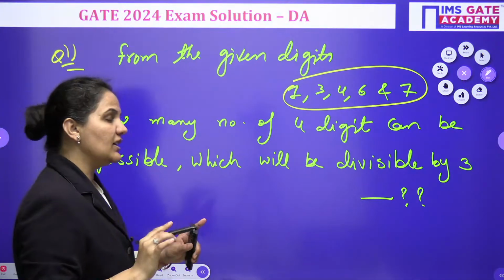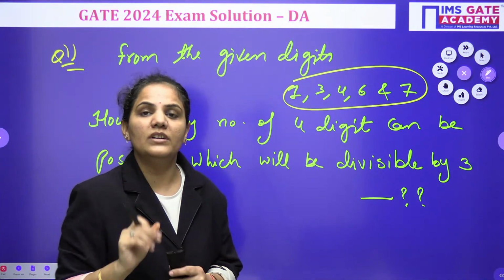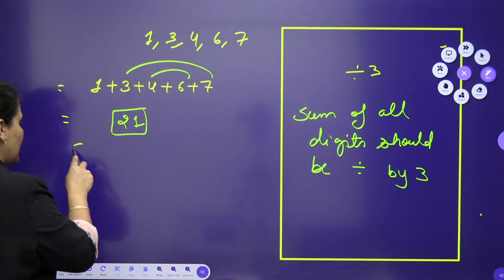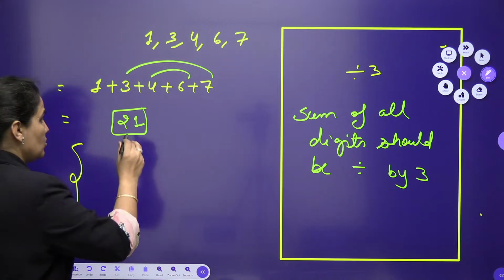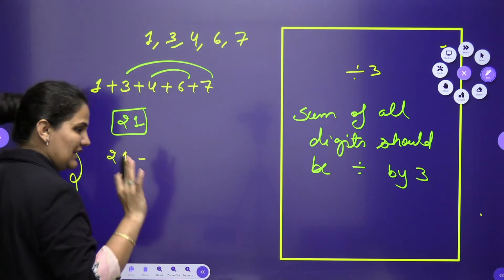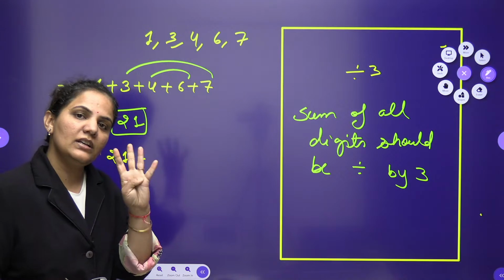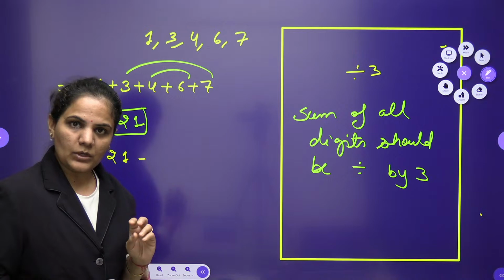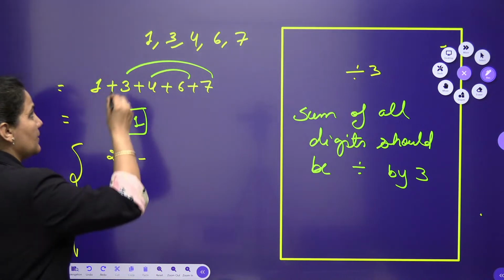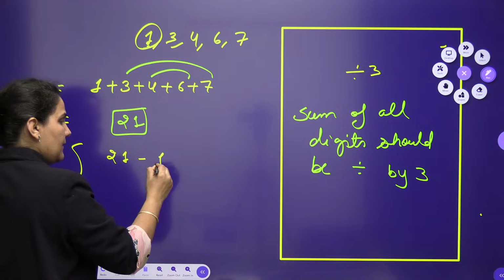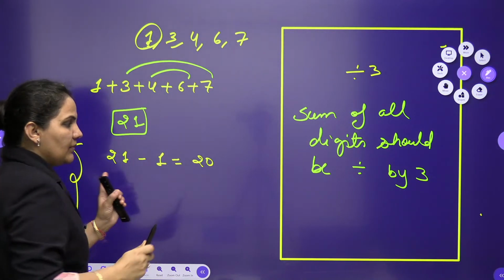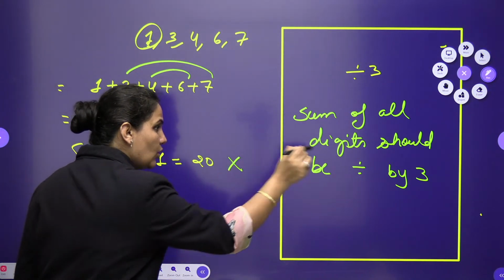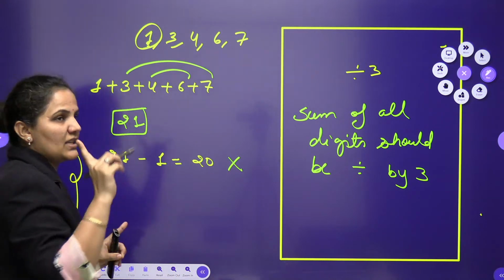But as it is mentioned, we need to make a 4-digit number only. So among these 5 digits, any one I need to skip. Let's see the possibilities for skipping. Suppose I skip 1. Then the sum will be 21 minus 1, which is 20, and 20 is not divisible by 3, so I should not skip 1 here.